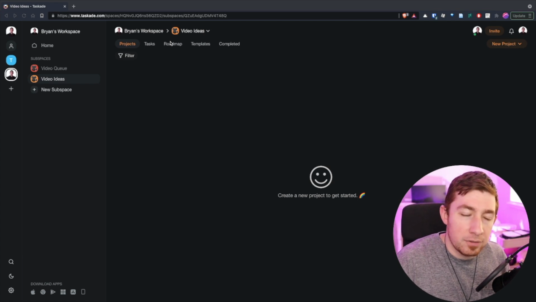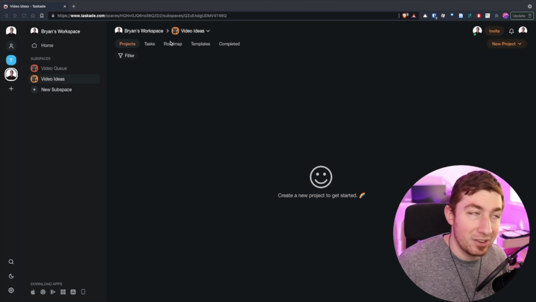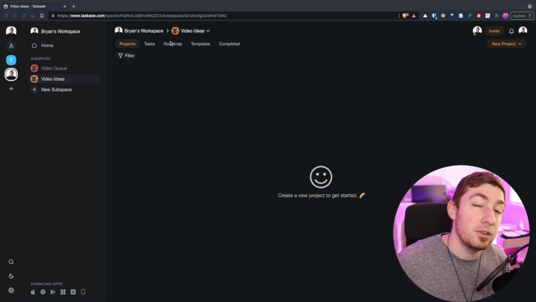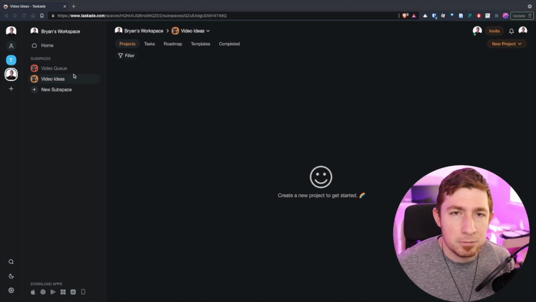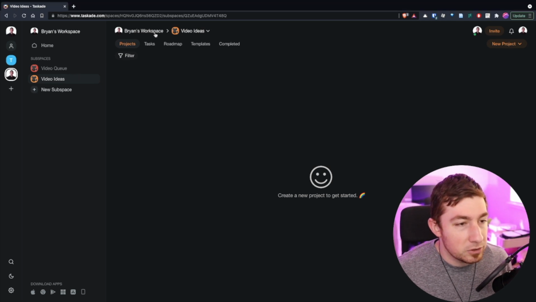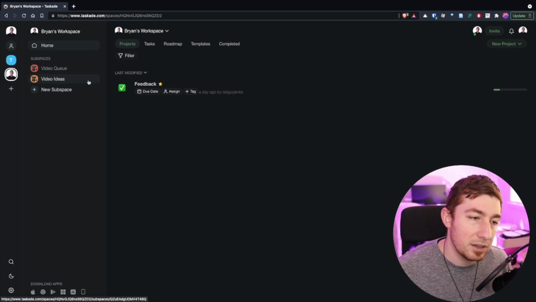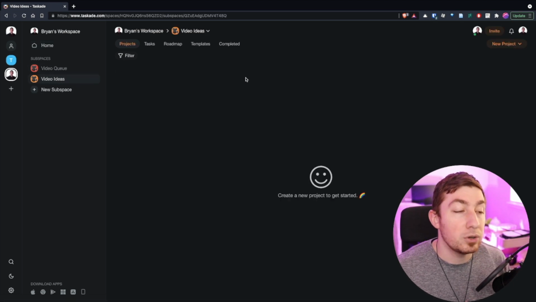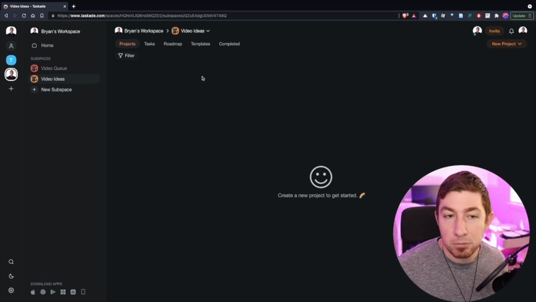That way you can cordon off certain areas of your workspace and the items contained within it for basically provisioning and permission issues. I want to work collaboratively with you, but only on these items that are in this subspace. So this is a really great way of enforcing permissions-based access. So inside of my workspace, I have several different things. So my main workspace, I have a project, but I also have two subspaces that I was playing with. A video queue, and video ideas. Video ideas is empty. And what you can put into these spaces are projects. That is what goes in there, just projects. So this is already based on project-based workflows.